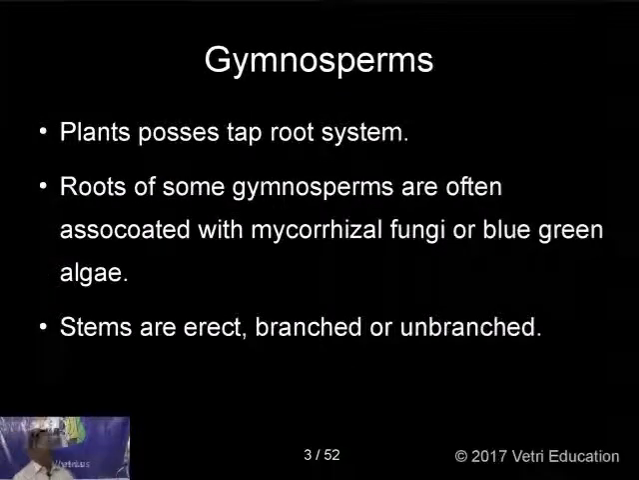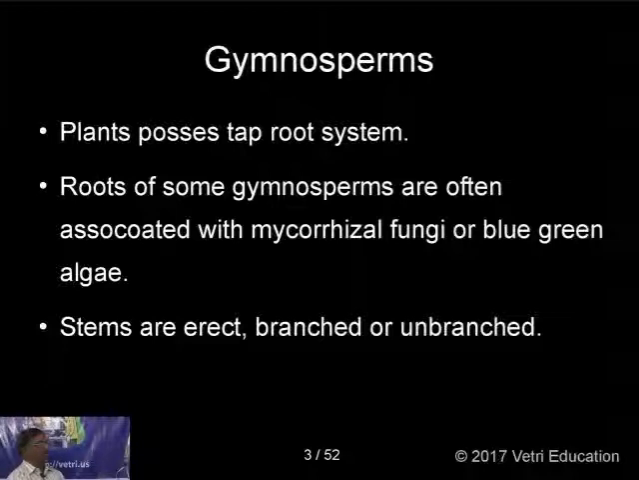They possess a taproot system just like higher plants, dicots, and the roots of some gymnosperms are often associated with mycorrhizal fungi or blue-green algae. This mycorrhiza, we studied in fungi, where the fungus is associated with the roots of higher plants like gymnosperms, and in some roots they have blue-green algae having a symbiotic association. And stems are erect, branched or unbranched. Some plants may be branchless or straight, just like a coconut plant, and sometimes you can have a number of branches.